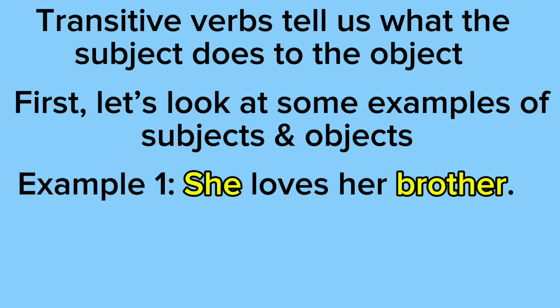So example 1 says she loves her brother. So she is the subject because she's doing the action. She loves her brother. And brother is the object because the brother is receiving the action. The brother is receiving the love.